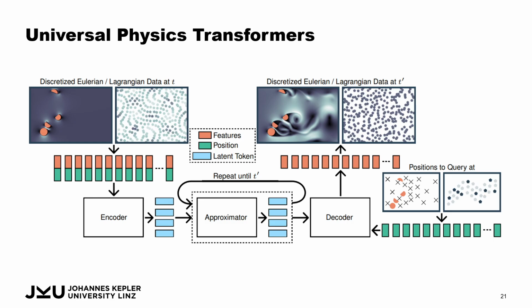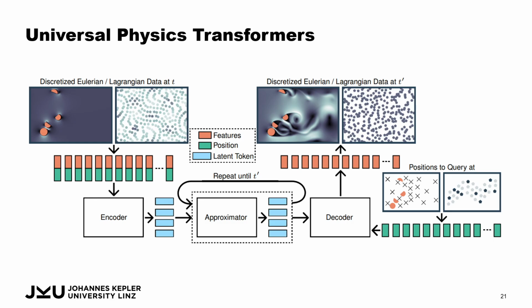We do this with basically getting the features of the simulation, so 3D positions or even pressure or velocity in the fluid dynamics case, and we add the ground truth position to it, so we encode this with transformer positional encodings. Then we get to some latent representation of our input system, and then a module called the approximator approximates the solution at the next time step.